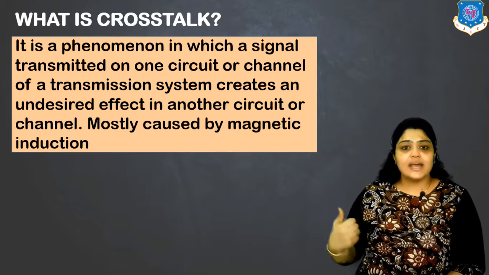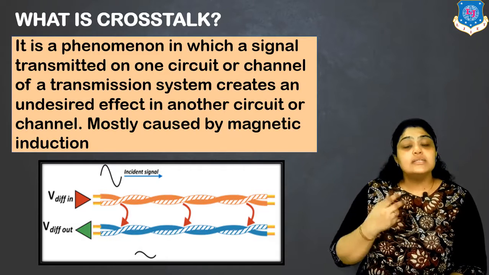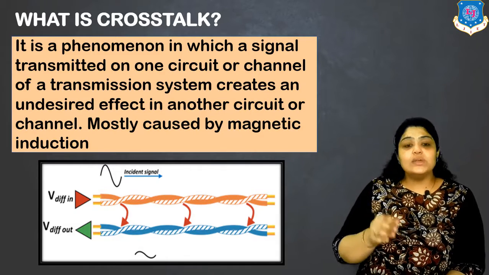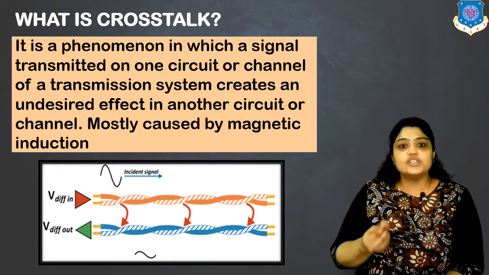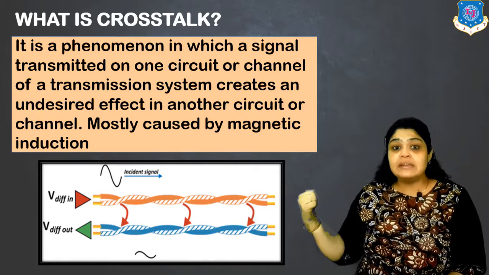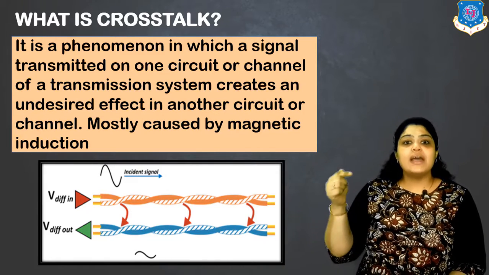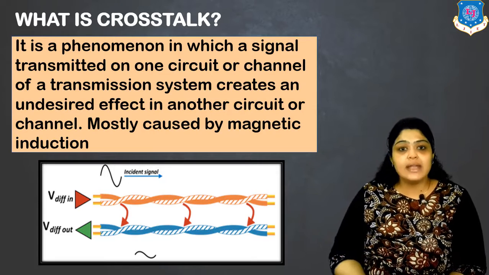Just imagine this diagram. There are two signals being laid. Suppose there is one signal which has a defect. There is a small cut in the signal, or there is some leakage in the signal. Now this is mainly in metallic cables. If I have a copper wire and current is flowing through it, the copper is generating its own magnetic field.